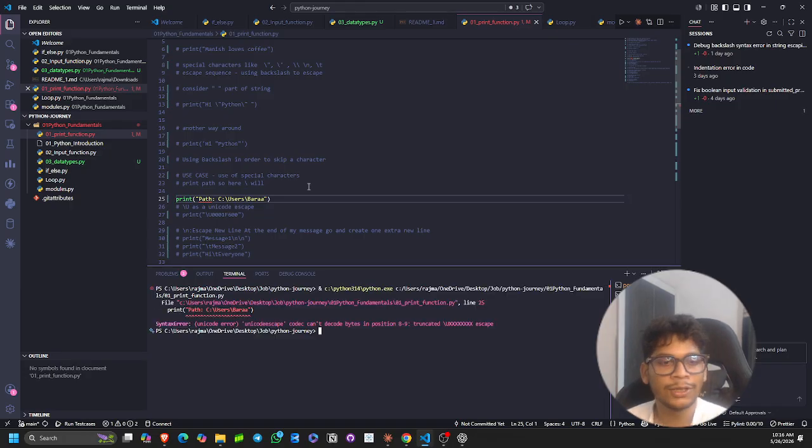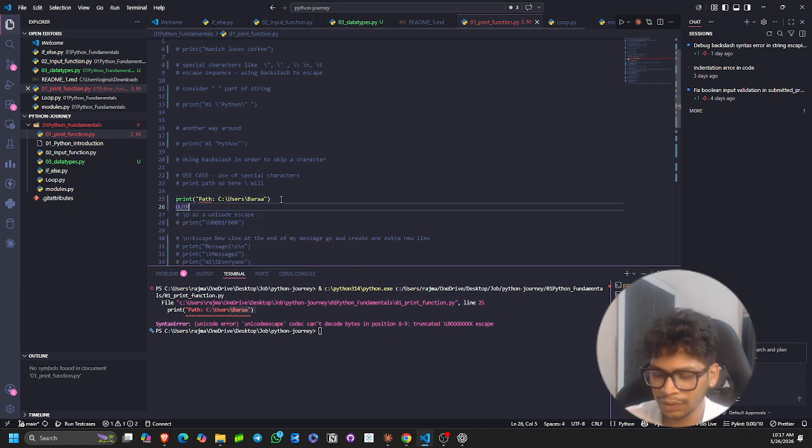So here comes the error. I want to print the path, but just take a second and understand. I told you that backslash is used to skip characters. So now this code should run, and the output should be: path, then C, colon, skipping the character U, skipping the character B, and so on.